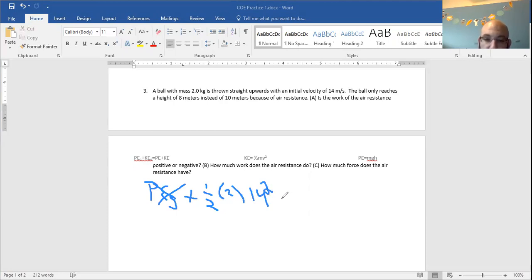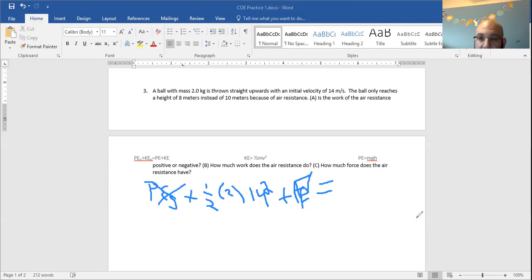Well, we just said that there's another initial source of work. It's friction. So we know friction is going to do negative work. So we're actually going to still make it positive, and then our answer will be negative. You could make this negative and then just take the value you get. It doesn't really matter. Oh, this should not say force of friction. This should say work of friction.